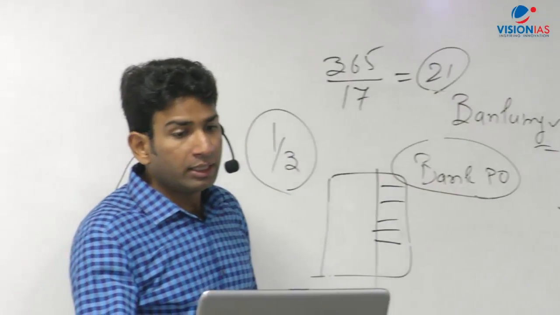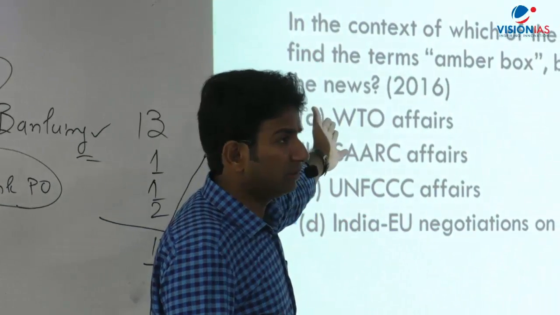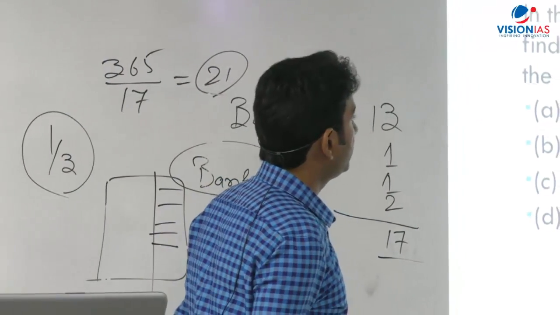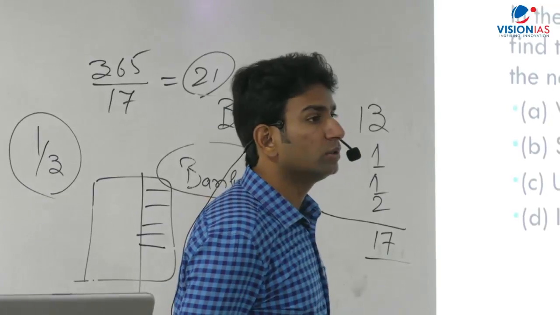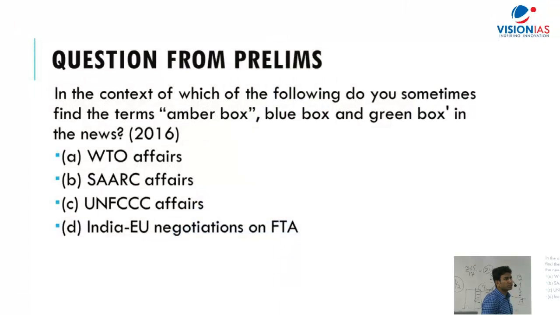Now, see this question asked by the UPSC in 2016 prelims. In the context of which of the following do you sometimes find the terms amber box, blue box and green box? What is the answer? It's the WTO. WTO is a topic from the mains point of view, but the point is, a question may appear in your prelims also. As soon as you read this statement, you will not think about which statement to mark. You will simply look for WTO in the options and mark it. It is not going to take a lot of time to answer these kinds of questions.